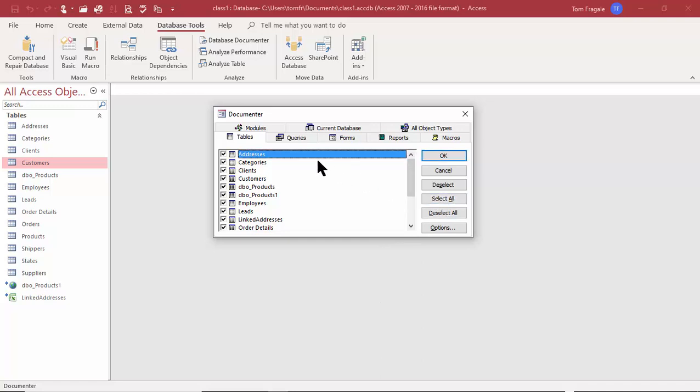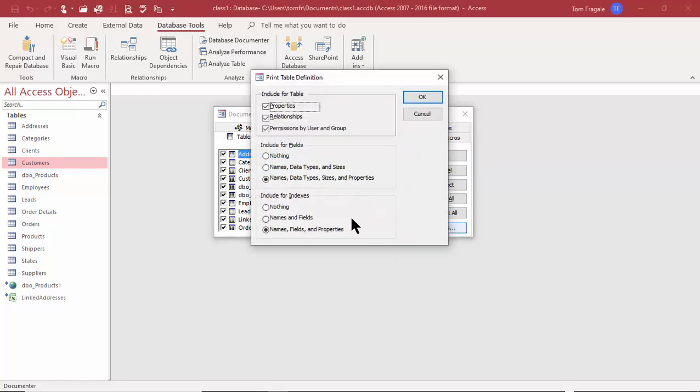Before I click on OK, I like to turn off some of the detail. So I'll pick on options. I like it where it says names, data types, and sizes, and names and fields here. These three are fine. This bottom one gives me too much information. I like the second one there, and I like the second one there. So it's just a personal choice. You can see which one is going to work for you, but that's the one I prefer. So I'll click on OK.